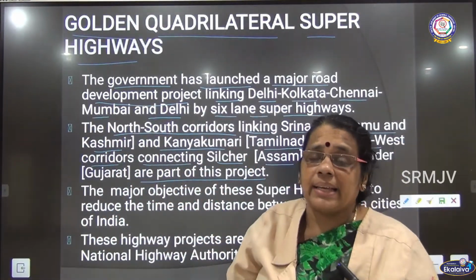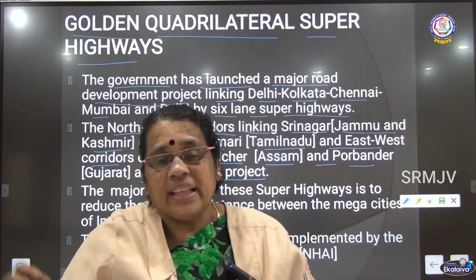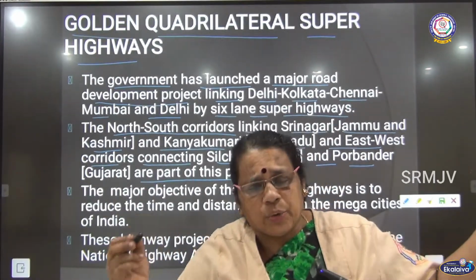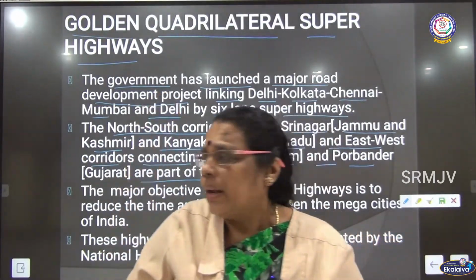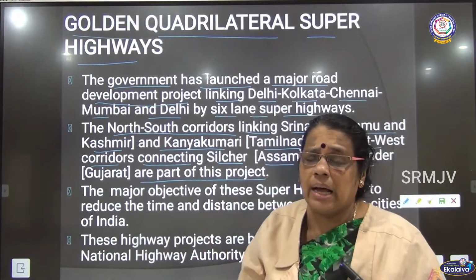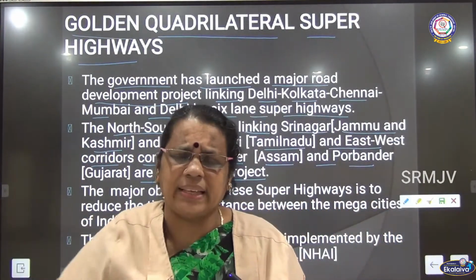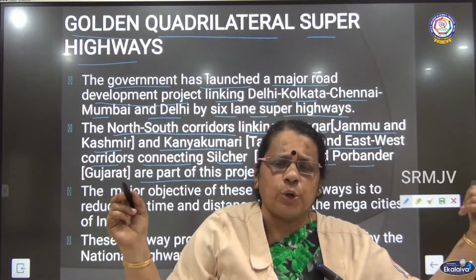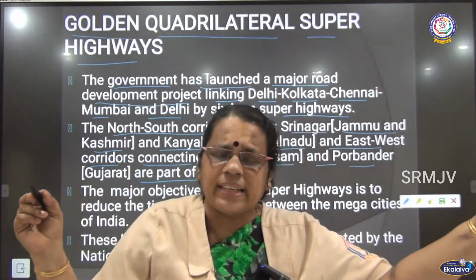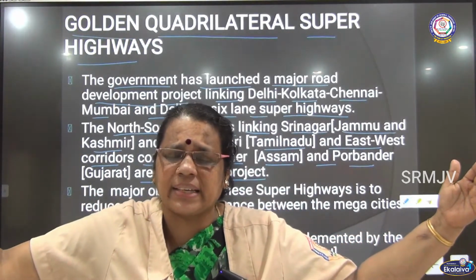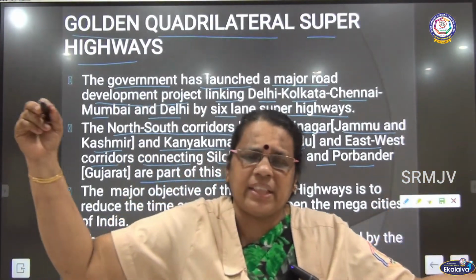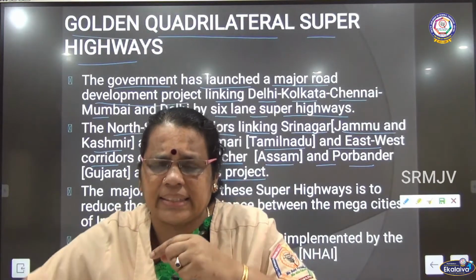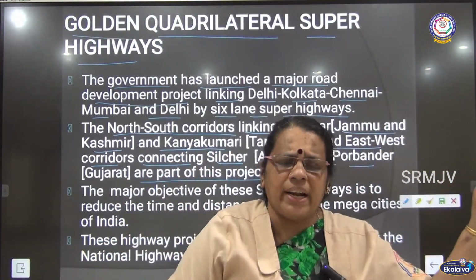Apart from that, it has an east-west corridor also. The places in the eastern side are linked to the places in the western side. How is it? Let me see now. Silchar in Assam. Assam is towards the northeastern side, is it not? Eastern side. So Silchar in Assam is connected to Porbandar in Gujarat. Gujarat is in the western side, Assam is in the eastern side. So the eastern side is linked with the western side.